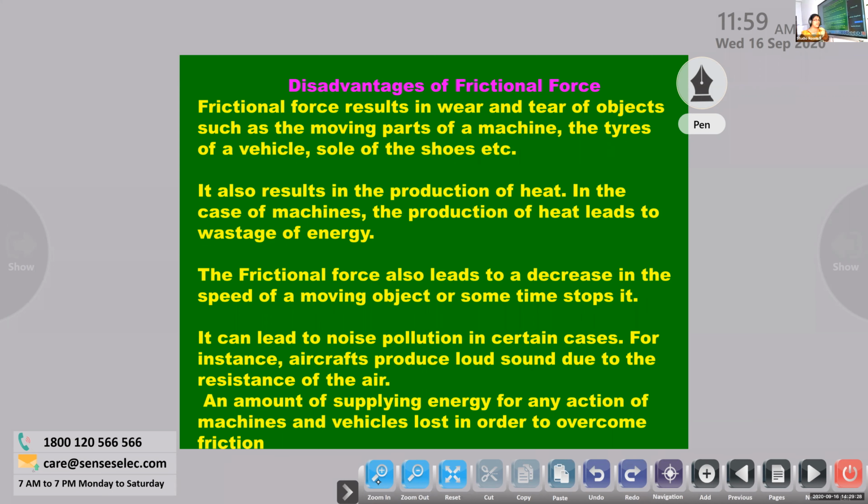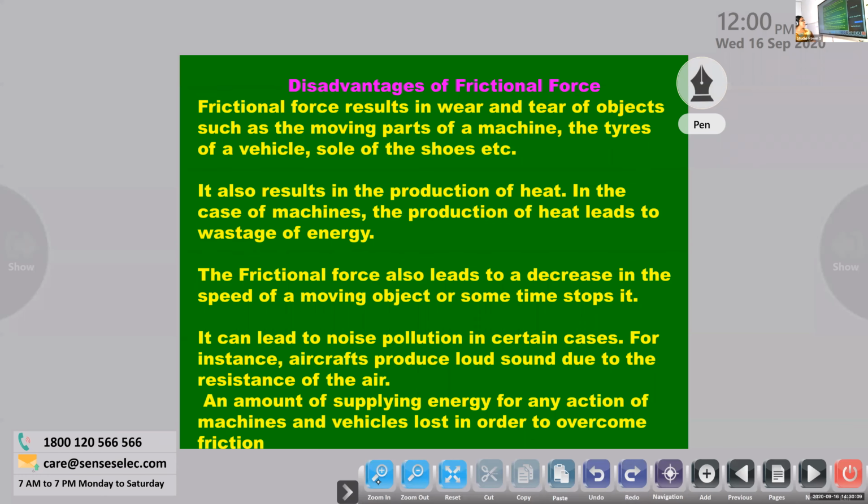Even aeroplanes are miles away from us, far away, still you can hear the sound of the aeroplane in the clouds. You may not see the aeroplane, but from the clouds you can hear the sound. Why? The cloud and the aeroplane rub against one another as it is moving. That is why, even if it is not visible to us, you can hear the aeroplane sound. That is also due to friction. So that is noise pollution.